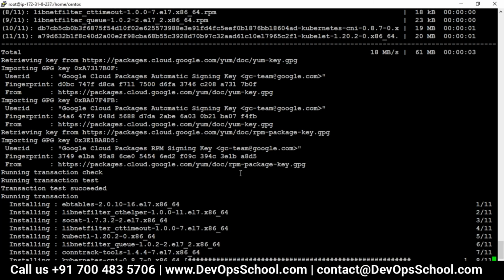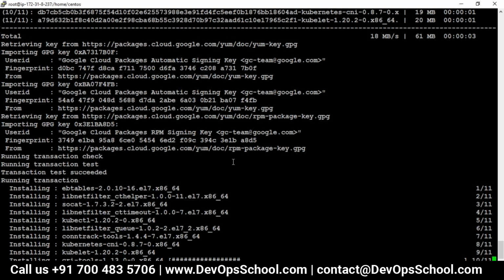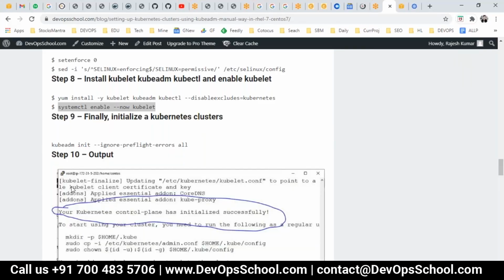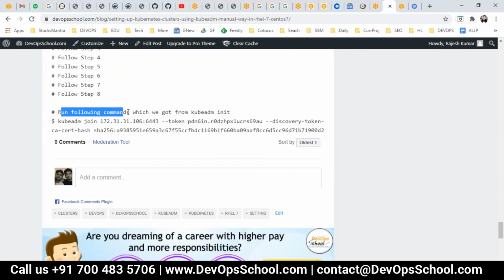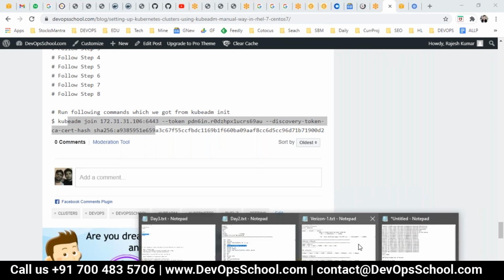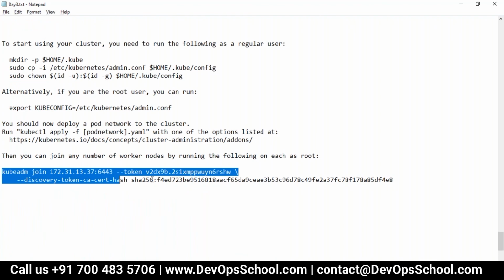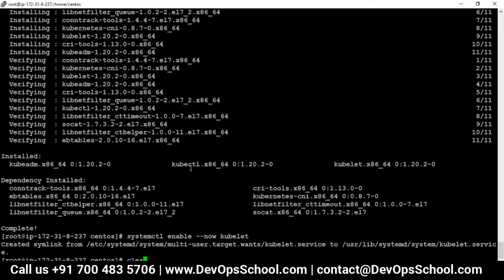So now guys, 8 is done. Don't touch 9. Come back to this. 8 is done, and after that run the following command which you got from the kubeadm init. So something like this command you'll get, but I have copied here. You should not copy paste from there. It's an old command. I'll just copy this whole thing together very carefully and run it in the worker.